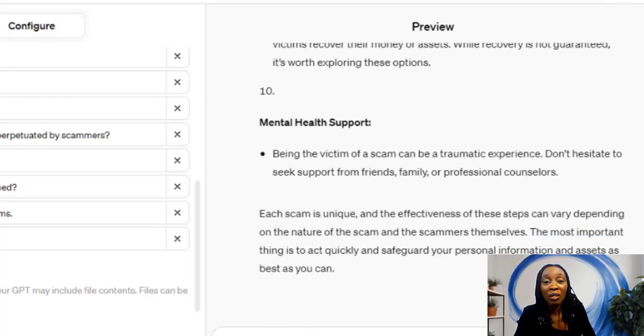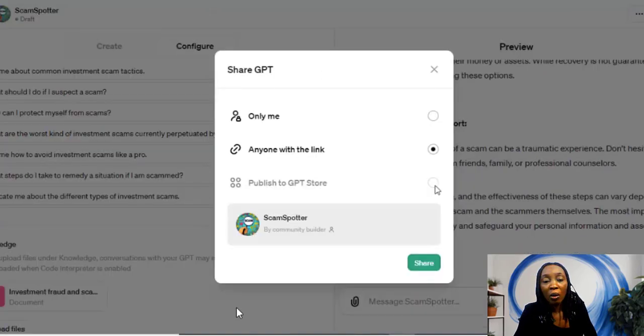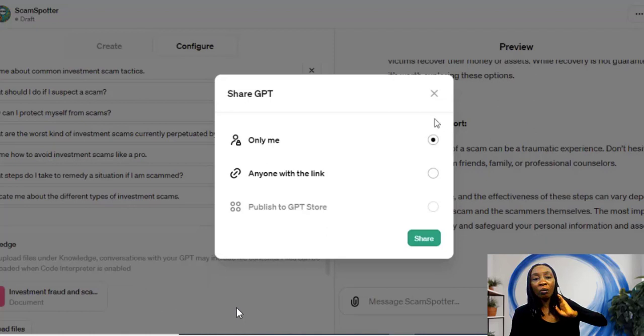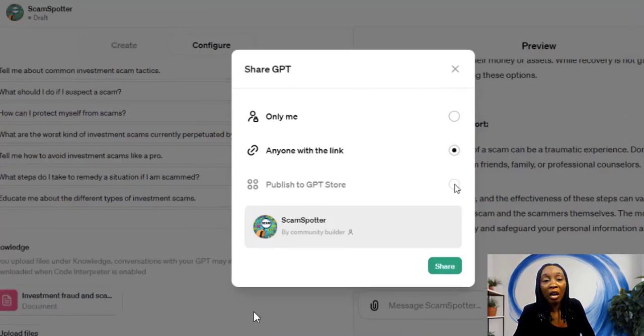So I've previewed this SCAM-SPOTTER GPT a second time to see how it can actually support me and support other users. So I'm going to click on create. I would have loved to publish this to the GPT store, but I can see that this button is not functional for now. So I'll click on anyone with the link, and I'll be dropping the link in the description below. So make sure you check it out if you want to use SCAM-SPOTTER GPT anytime to track investment scams, the latest form of investment scams. So I'll be dropping the link, as I said, in the description.